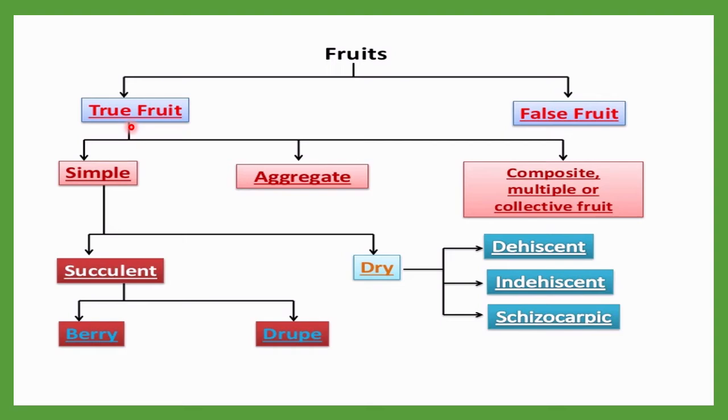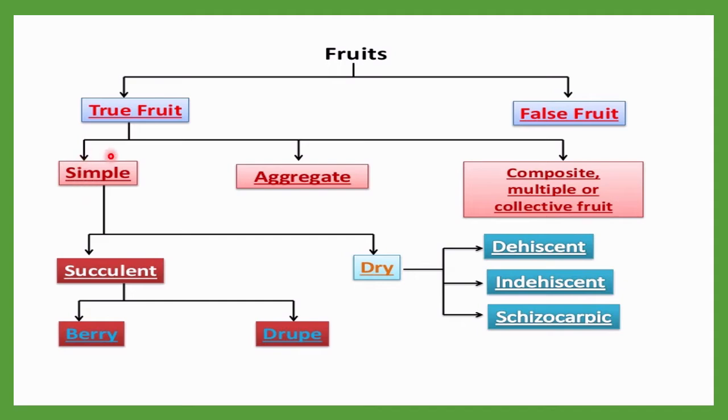True fruits are the fruits which are developed only from the ovaries of the flower, whereas in false fruits, parts of a flower other than the ovary may participate in the formation of the fruit. By this we can say fruit can be divided into two groups, true fruit and false fruit. Now true fruits can be divided into three groups: simple, as I told you in the previous slide, aggregate, and composite, or multiple, or we can say collective fruit.